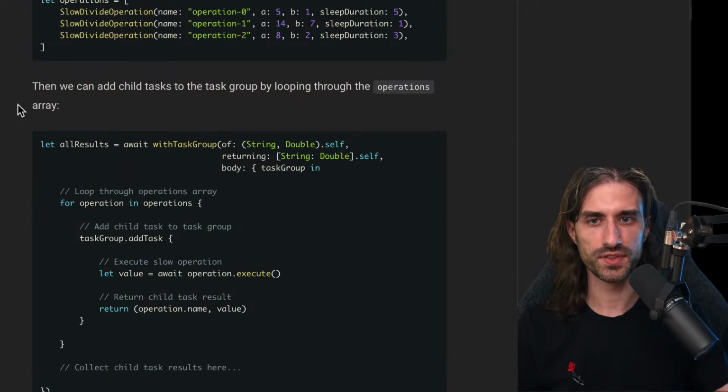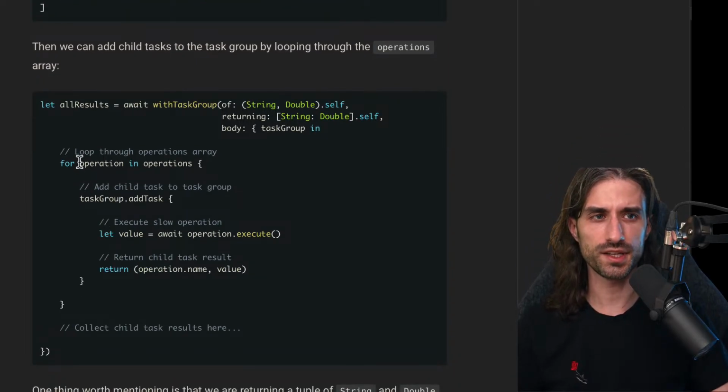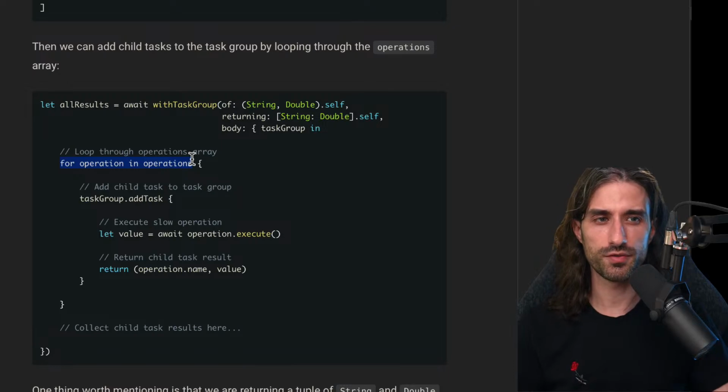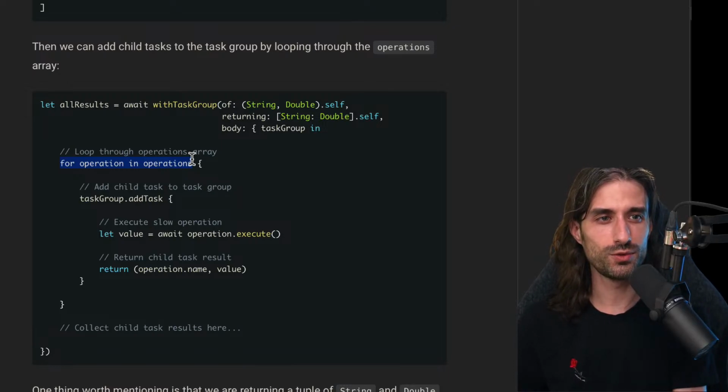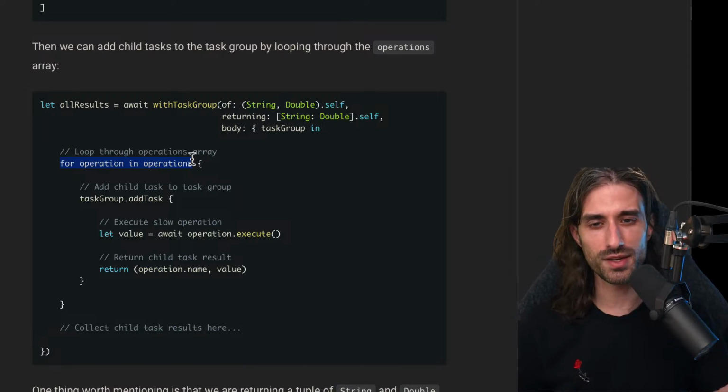Then we can add child tasks to the task group by looping through the operations array. And this is the pattern you will see most of the time. Inside the body you pass to with task group, you will iterate over some kind of collection, because remember, when you need a task group, it's because you need to deal with a dynamic number of inputs, and usually a dynamic number of inputs will be provided through some kind of collection that you will need to iterate on.